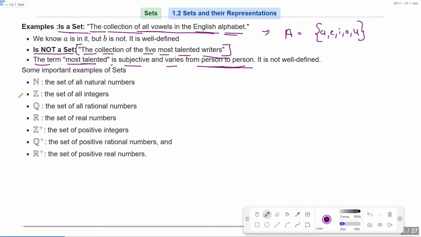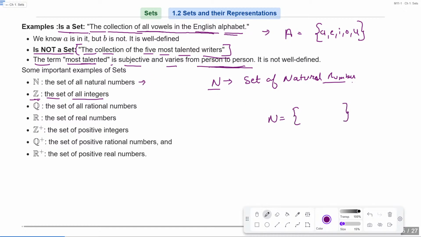So simply, whenever you see capital N, it means it is representing the set of all natural numbers. Okay. And capital Z represents the set of all integers. So if I ask what's the element of N?